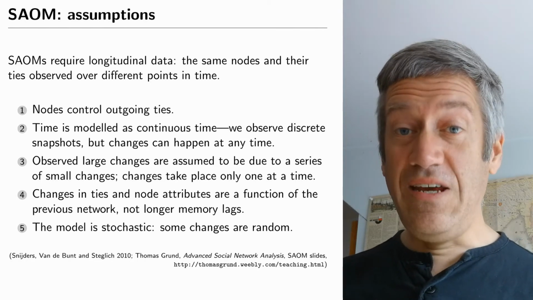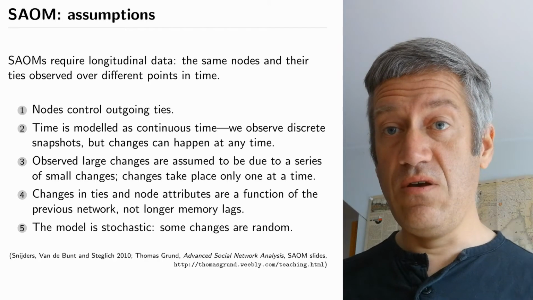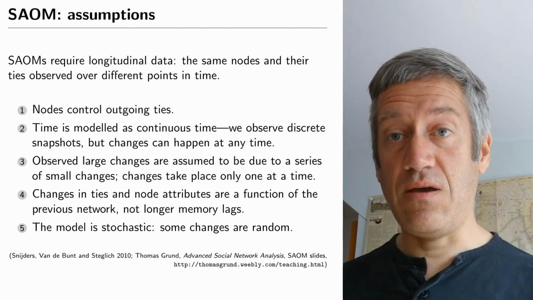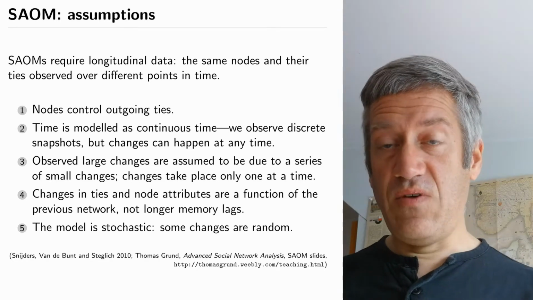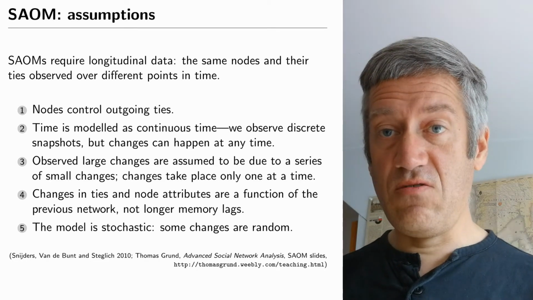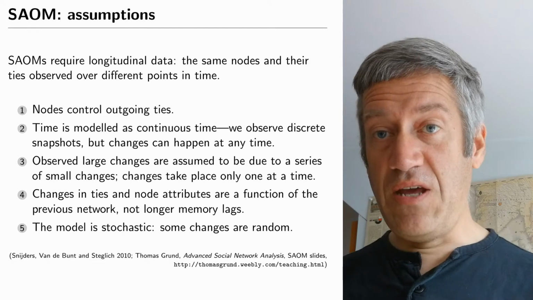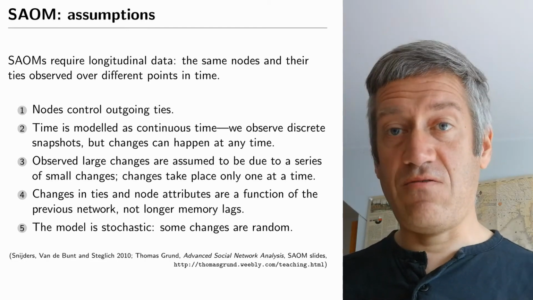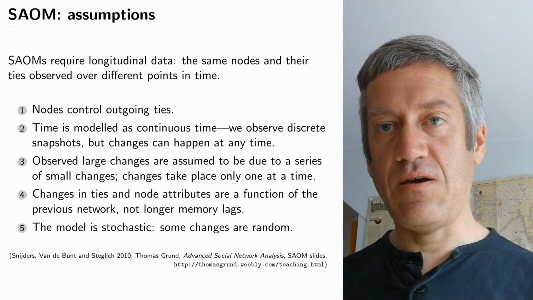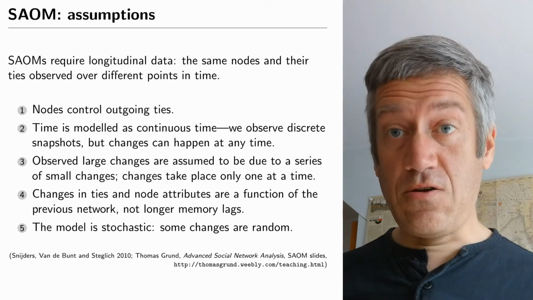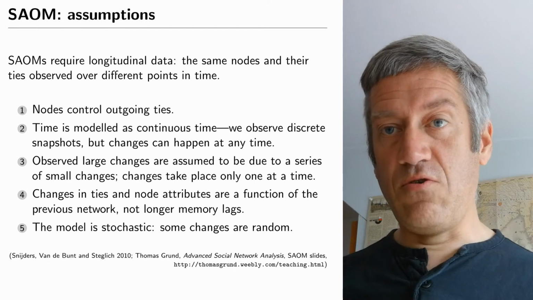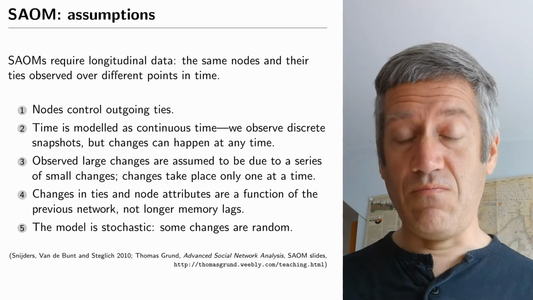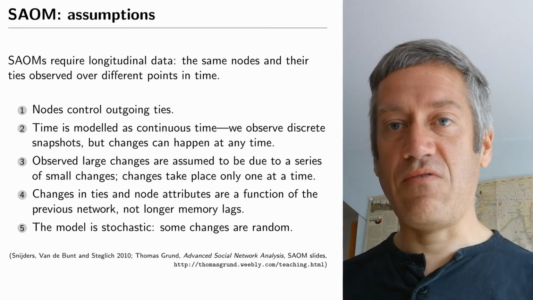And we assume that each of these changes always takes into account the network at that point in time, but not the network at previous points in time. So these actors, when they decide to make particular connections or not, they do that on the basis of what the network looks like at that point in time, not taking into account the history of the network until that point in time. And finally, it's a statistical model, so we assume that there is always random noise, just like an error term in a linear model. There are changes that are structural that we model, and there are changes that are stochastic, that are random.